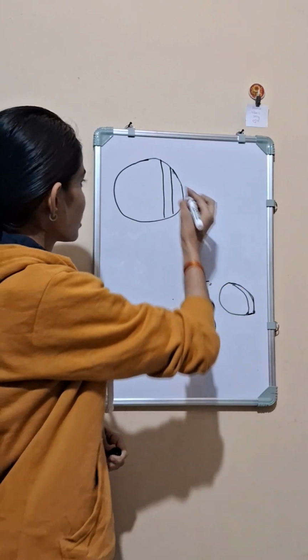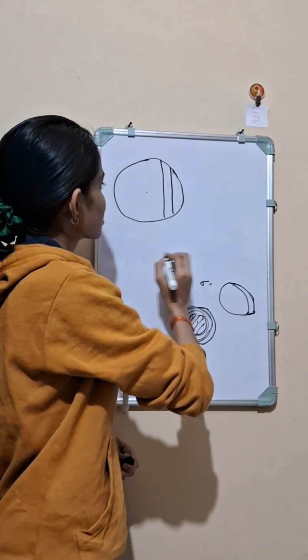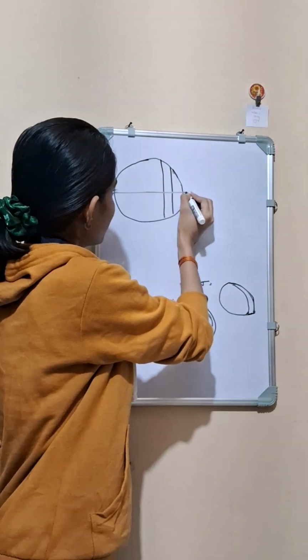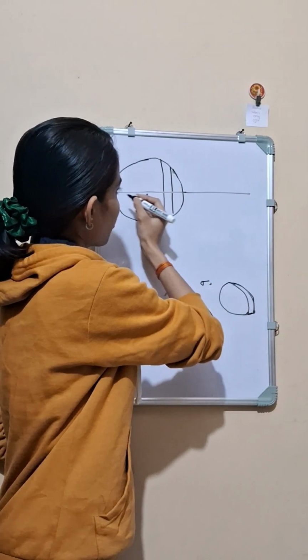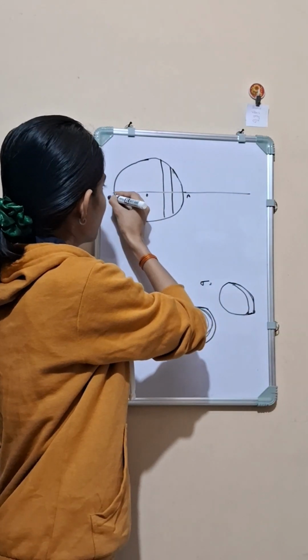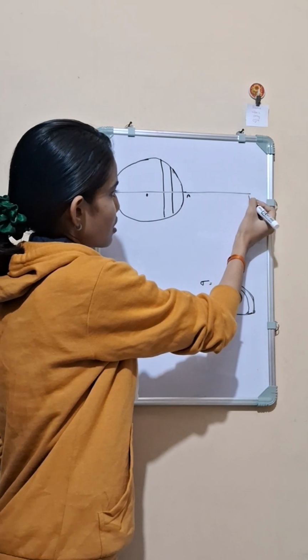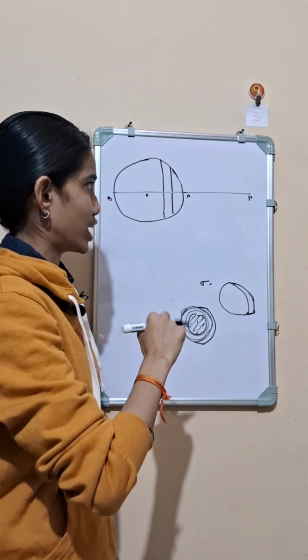Suppose I take its center to be at point O and consider a point P along a diameter AB, outside the shell.